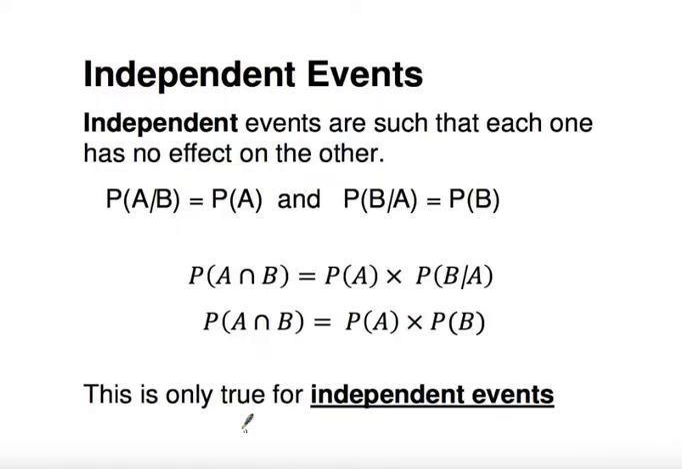Okay, so independent events. Independent events are such that each one has no effect on the other. So what we mean by this is if you roll a six-sided dice, it has no effect on the result of flipping a two-sided coin. In fact, we can take that a little bit further. If you roll a six-sided dice, it has no effect on the second roll of a six-sided dice, or the third roll, or a fourth roll. Nothing controls each roll, so they are independent events.